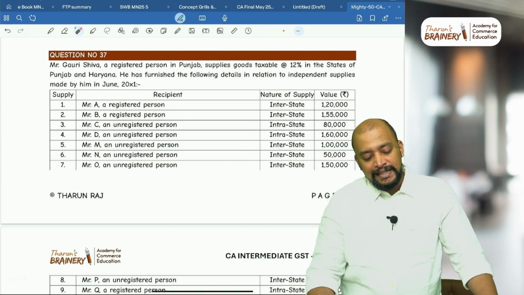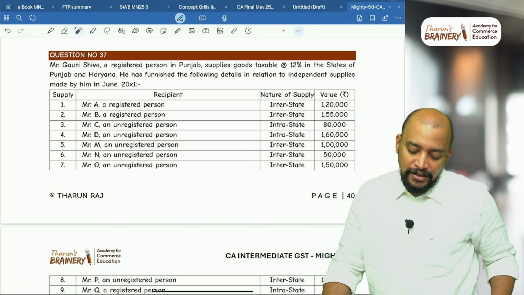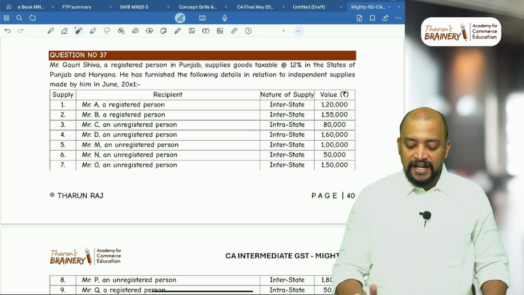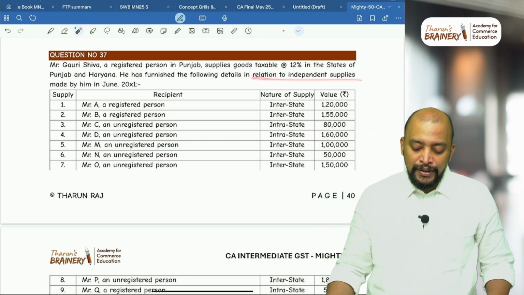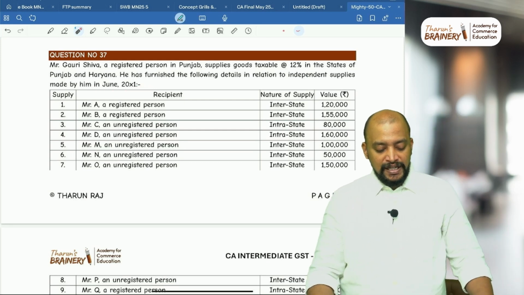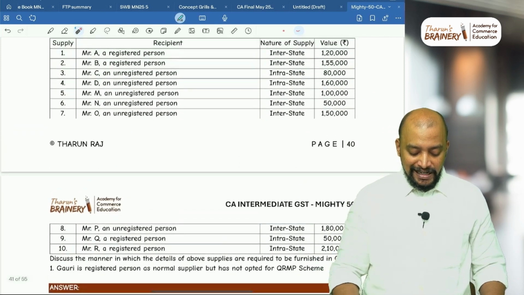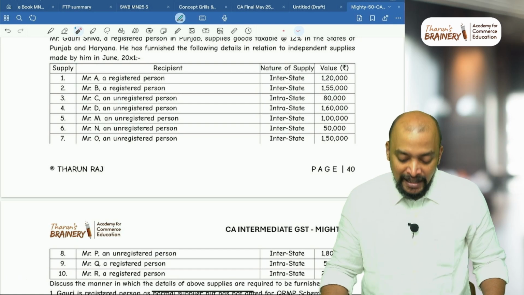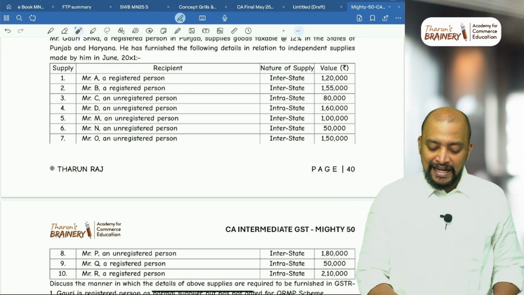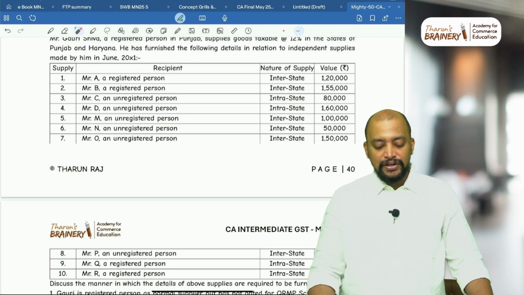Mr. Gauri Shiva, a registered person in Punjab, supplies goods taxable at 12% in the state of Punjab and Haryana. He has furnished the following details in relation to independent supplies made by him in June. So supply number 1, 2, 3, 4, 7, 8, like that 10 transactions given. Nature of supply, value is given. Okay. First one, Mr. A registered person, nature of supply interstate.